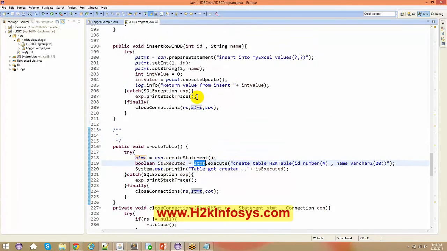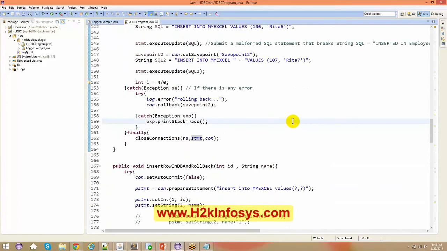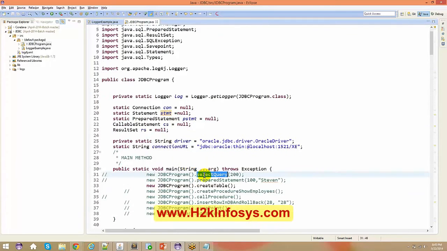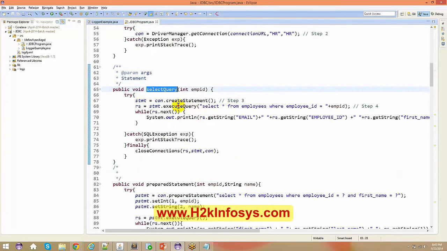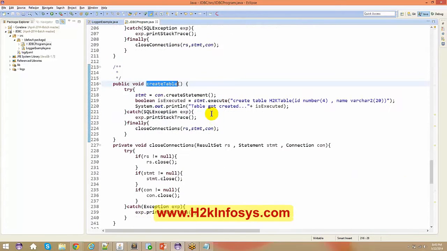In the other cases, I just say execute query because I know it is a query for me. When I say select star from employees, I'm basically querying the database. And in this case also, I'm saying execute query because I'm querying the database. In the third one, I'm not querying the database. Instead, I'm passing some command to the database so that something happens in the database. So for that reason, I'm saying statement dot execute.